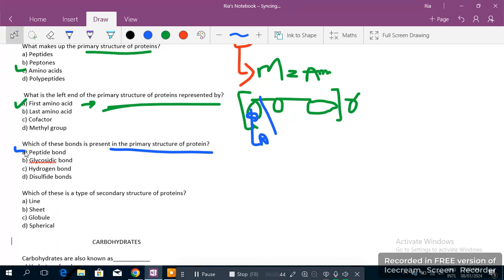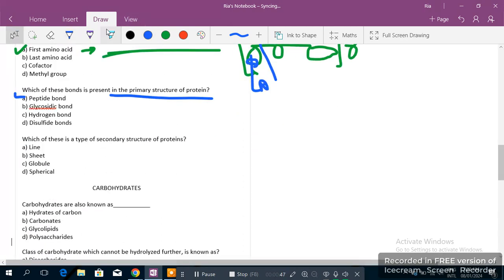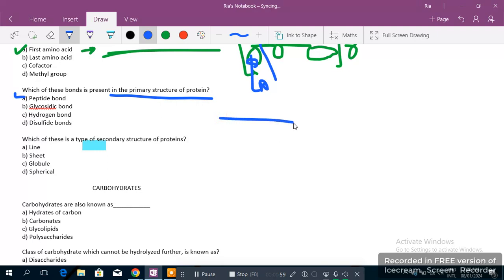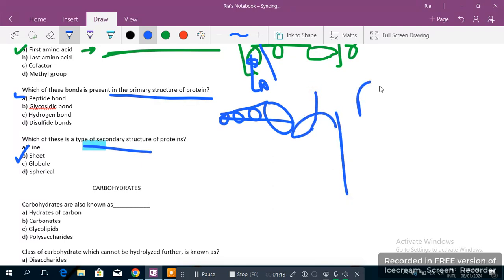Okay. Then which of these is a type of secondary structure of protein? In the first structure they make a line structure, because when amino acids combine they form protein and it forms this kind of structure. But the secondary structure means it makes a sheet or helix, because it is divided into two: alpha helix or beta sheet. So this means it is divided into sheet and helix. Okay, it's very important and basic.